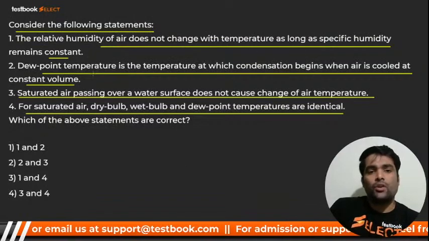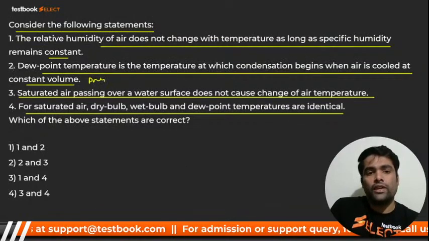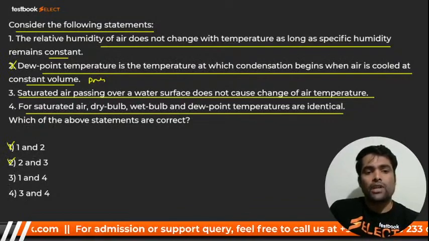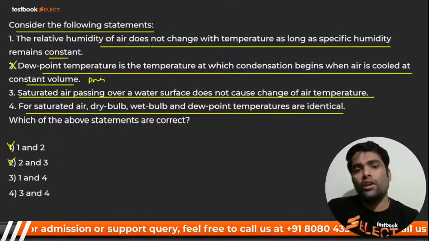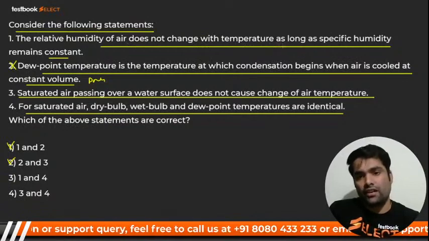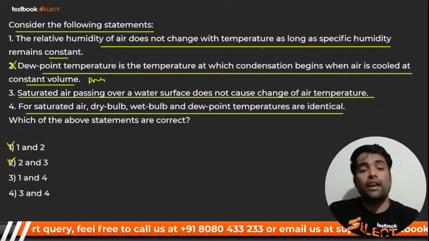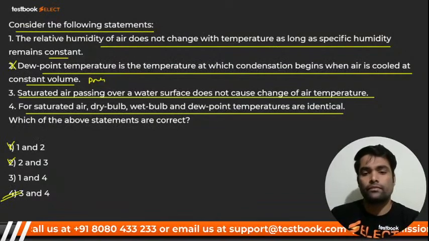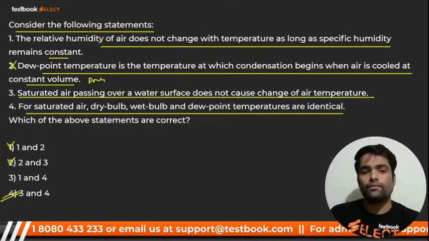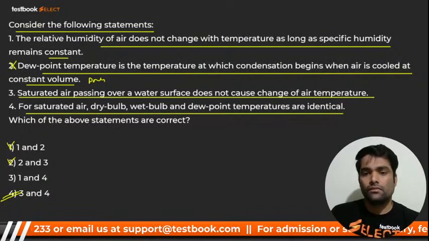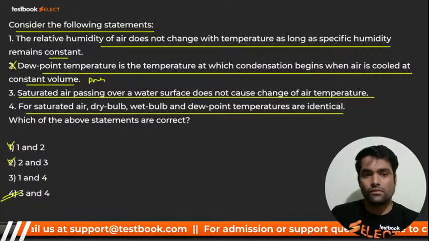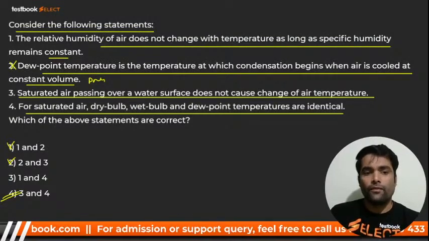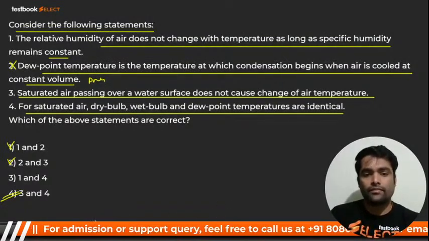यहाँ पे तो पता है it should be at constant pressure होना चाहिए था, तो ये तो गलत है. 2 जिसमें है वो तो गलत है. That means ये wrong, ये भी wrong. That means option will be from 1 and 4. Relative humidity of air does not change with temperature. No, it has been changed. So my dear, 1 is also wrong. That is correct option 3 and 4. Three and 4, correct. Here we go for next.